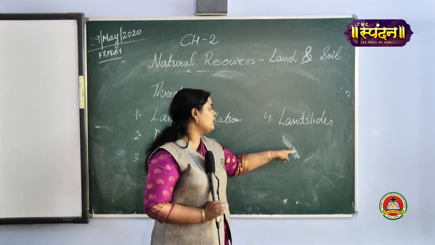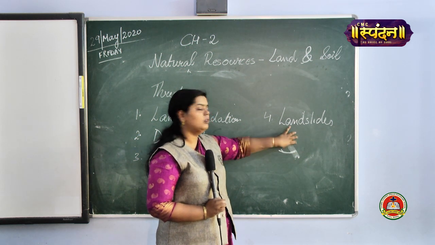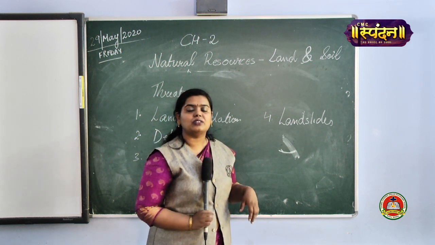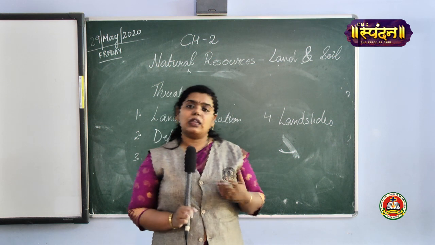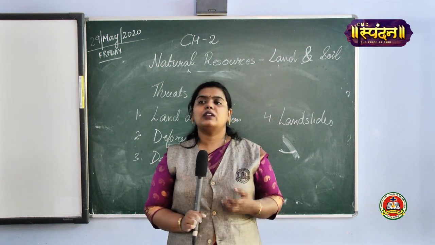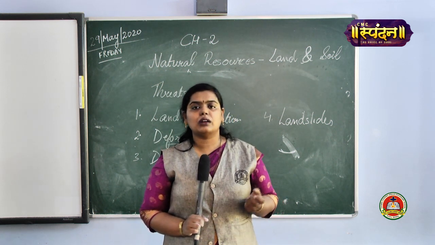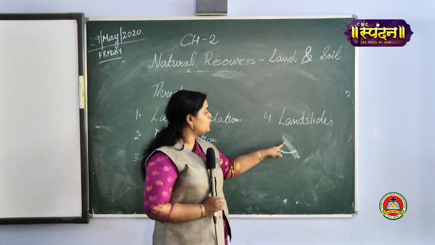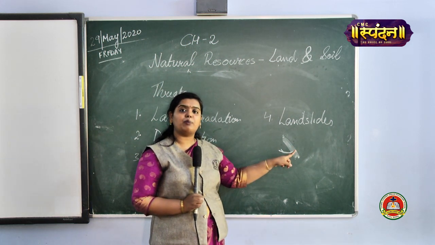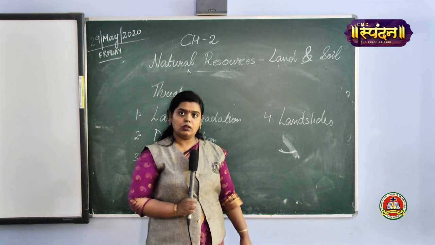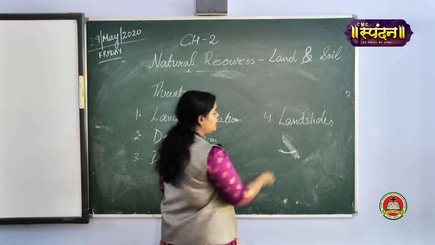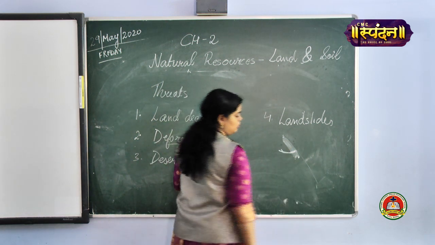You are forcefully cutting in between this particular mountain region. Because of that, what happens? Whenever there is an earthquake or whenever there is any type of disturbance on the earth's surface, the upper portion which is not having any type of base, it will come down. Is it clear? Since it is slopey enough, a part of it would come down.